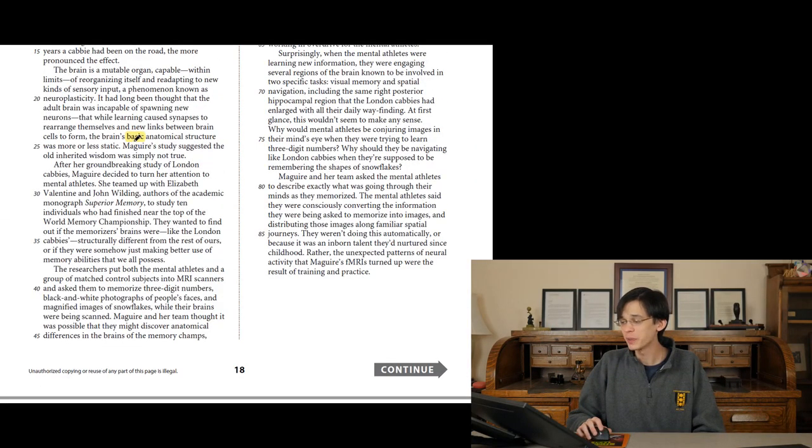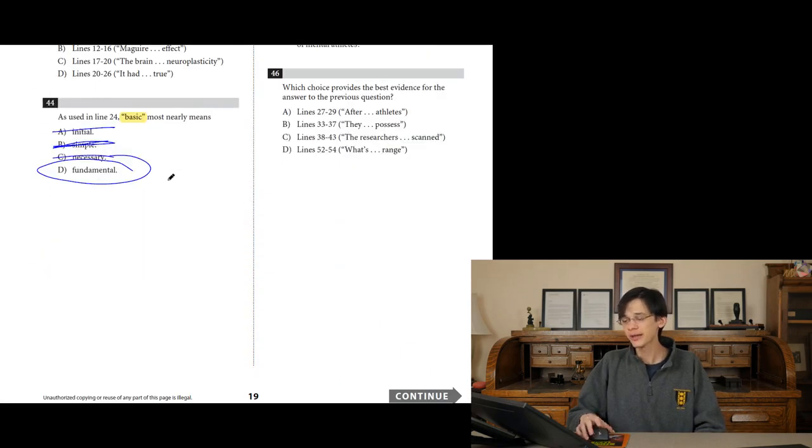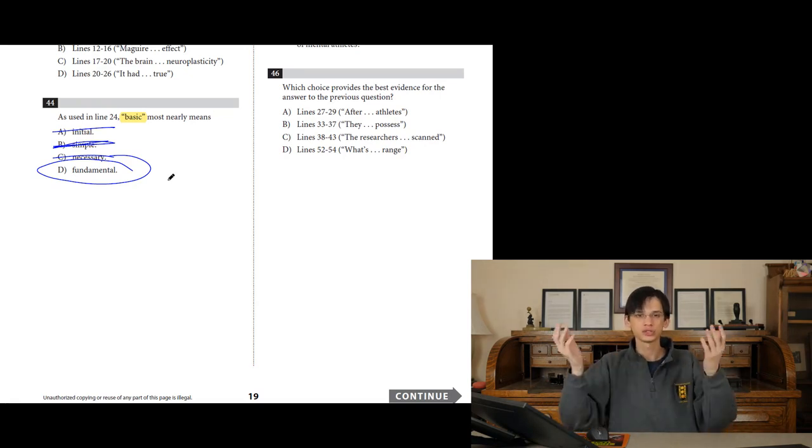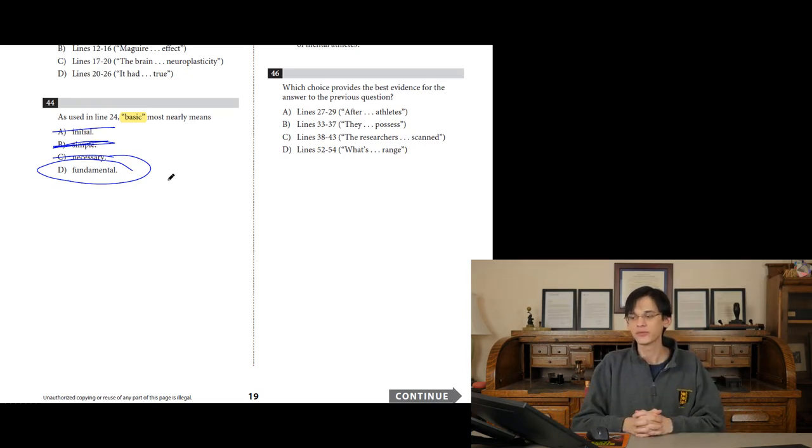So when we talk about the brain's basic anatomical structure, we're talking about just its fundamental first layer. Nothing more about that and nothing less, just a straight up understanding of what it means when we say the basic structure in general, on average, fundamental. The answer to number 44 is going to be D.